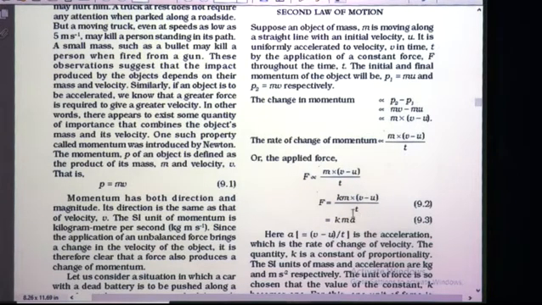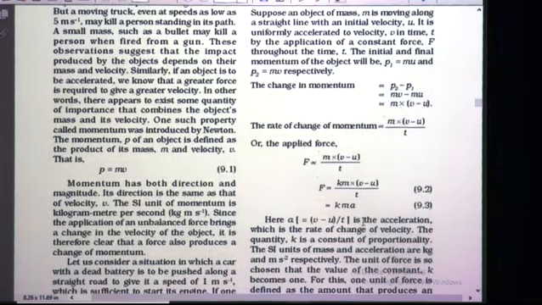Have you got something? This is our first equation of motion which we have discussed in the last chapter, chapter number 8, motion. We have seen that v is equal to u plus at. After substituting that, we have got v minus u is equal to at, or v minus u upon t is equal to a. So, here v minus u upon t is there. So, this value is nothing but a. So, it is k into m into, substitute this value as a. So, we get F is equal to kma. So, this is the third equation.